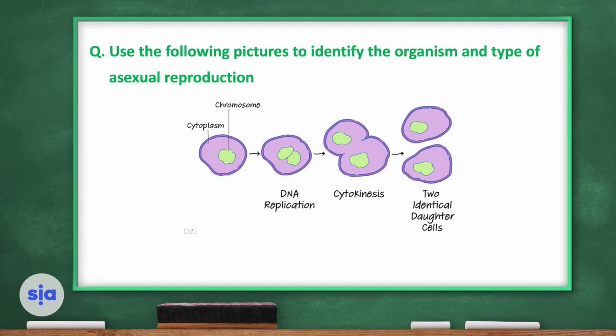Please use the following pictures to identify the organism and type of asexual reproduction. So this is which organism in the picture and which type of asexual reproduction. Notice one cell, unicellular organism, and it divides to give two identical daughter cells.